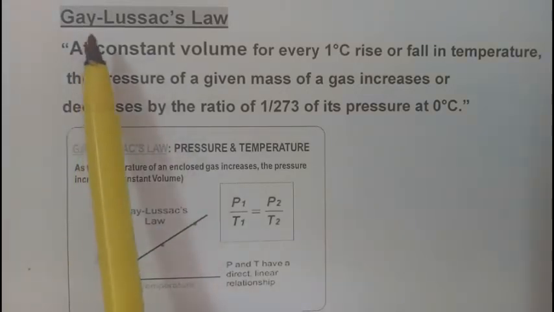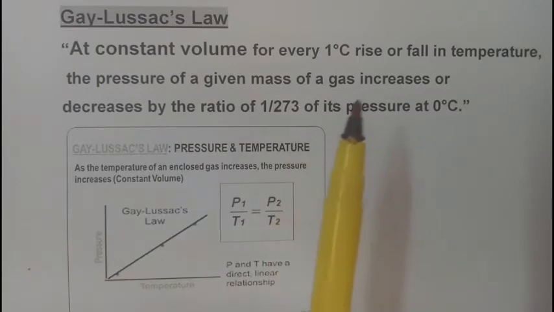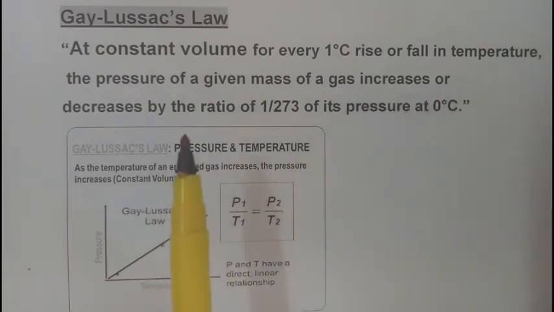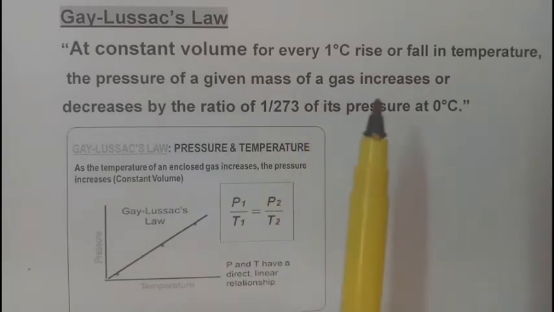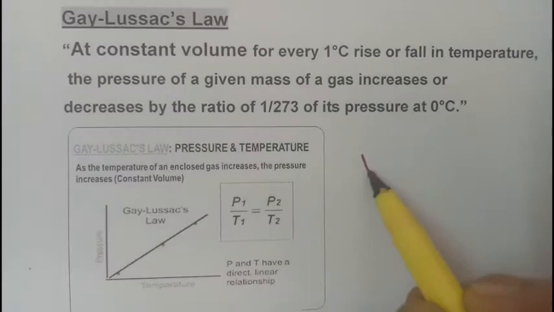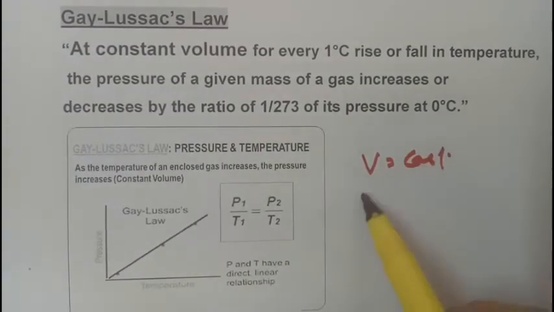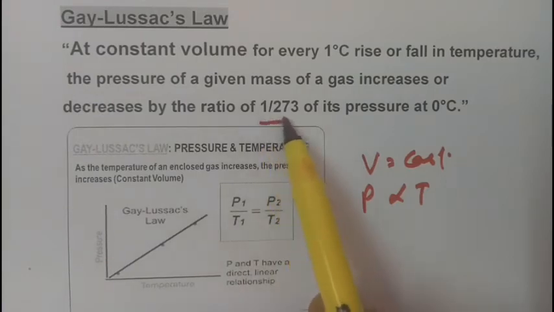Now we will study Gay-Lussac's law, and what it states is that at constant volume, for every 1 degree centigrade rise or fall in temperature, the pressure of the given mass of a gas increases or decreases by 1 by 273 of its pressure at 0 degree centigrade. So here the volume is constant and pressure and temperature are directly proportional to each other in this ratio.